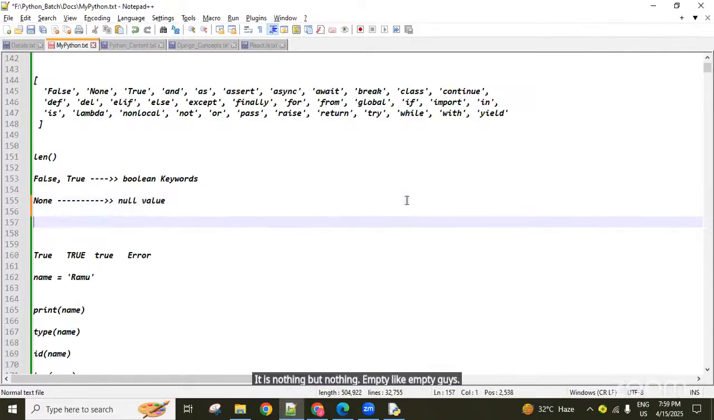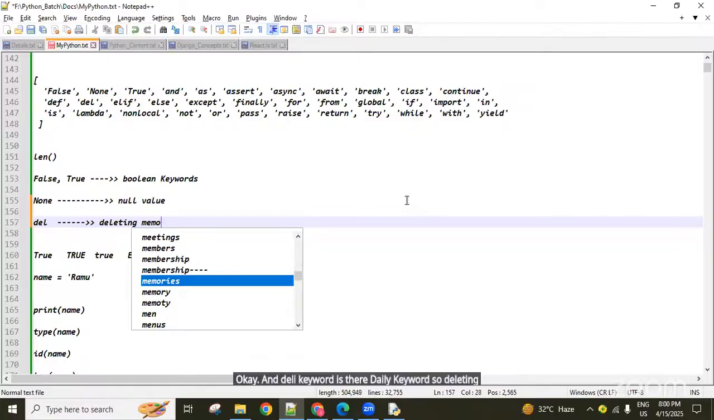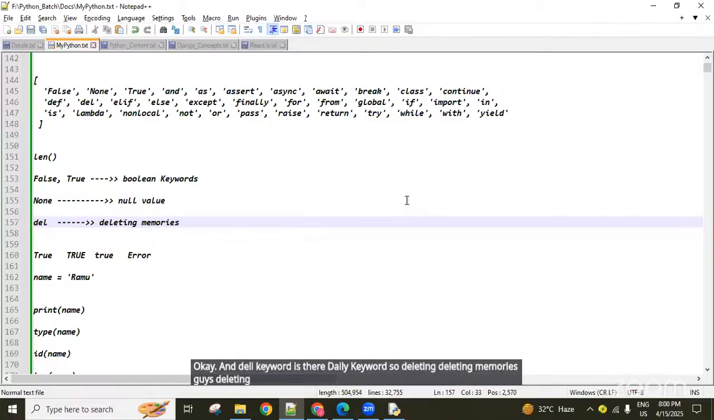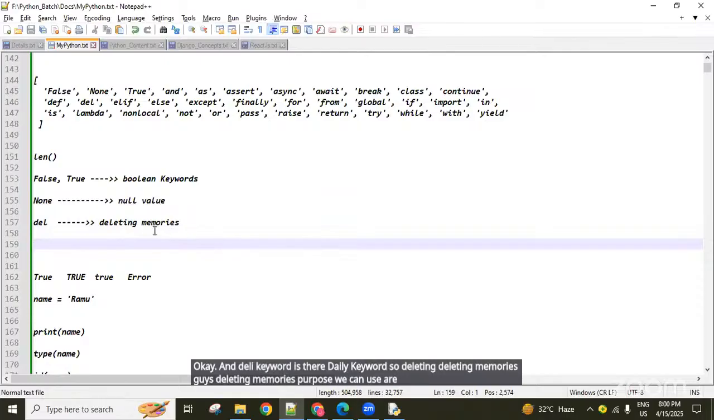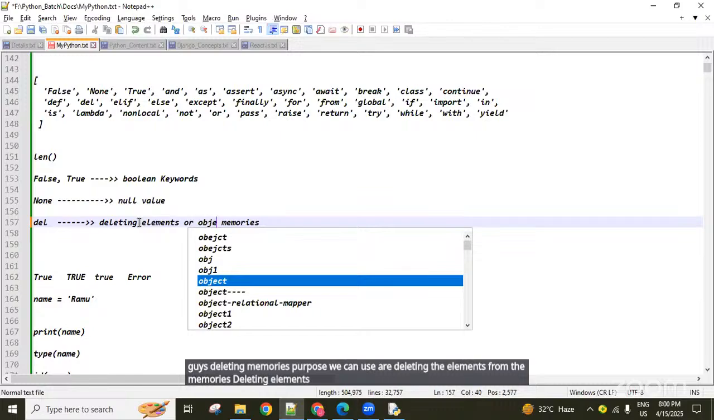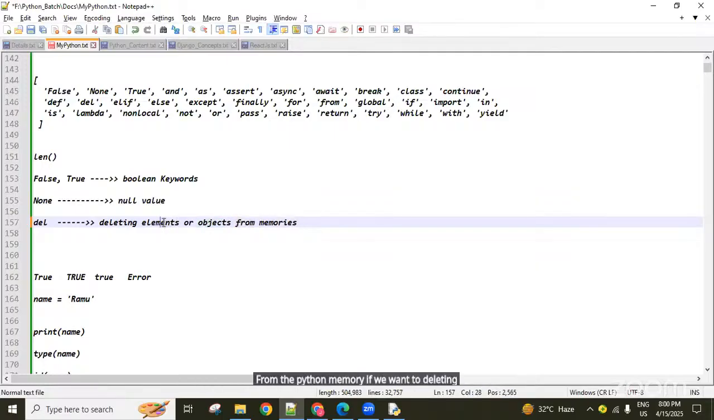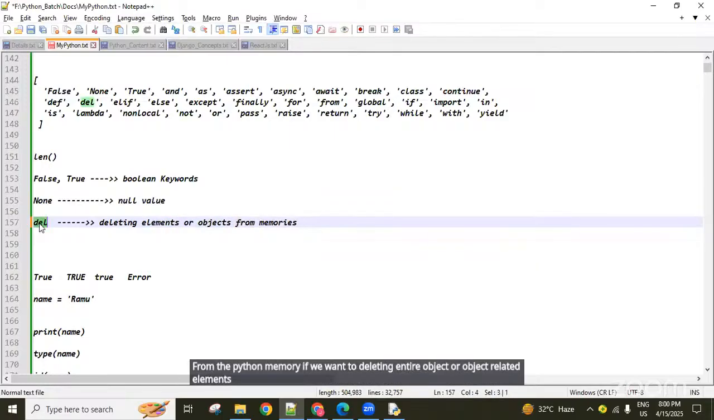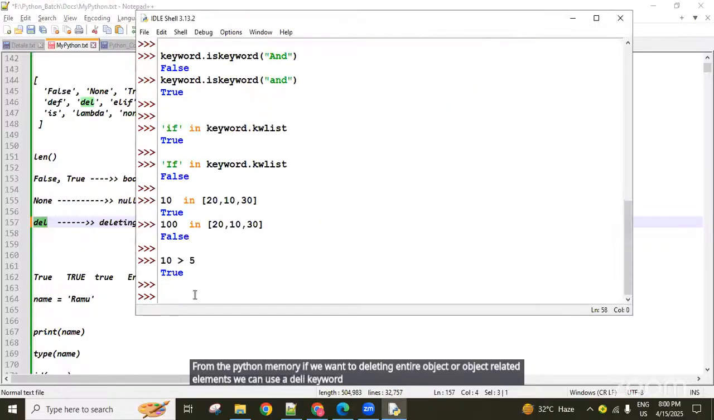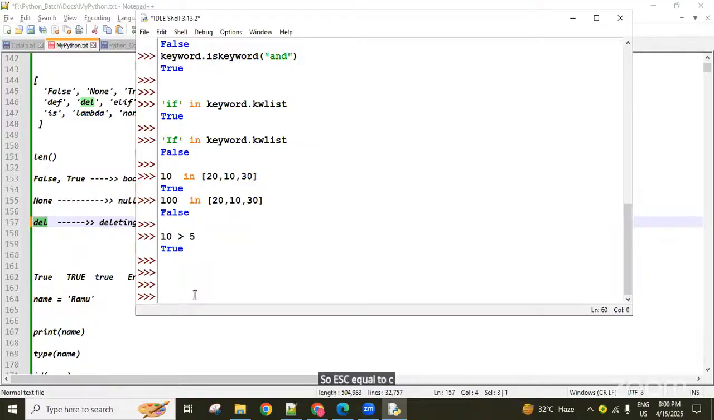Okay. And the del keyword is there. The del keyword is used for deleting memories, guys, or deleting elements or objects from memory. From the Python memory, if we want to delete an entire object or object related elements, we can use the del keyword. Check it here.